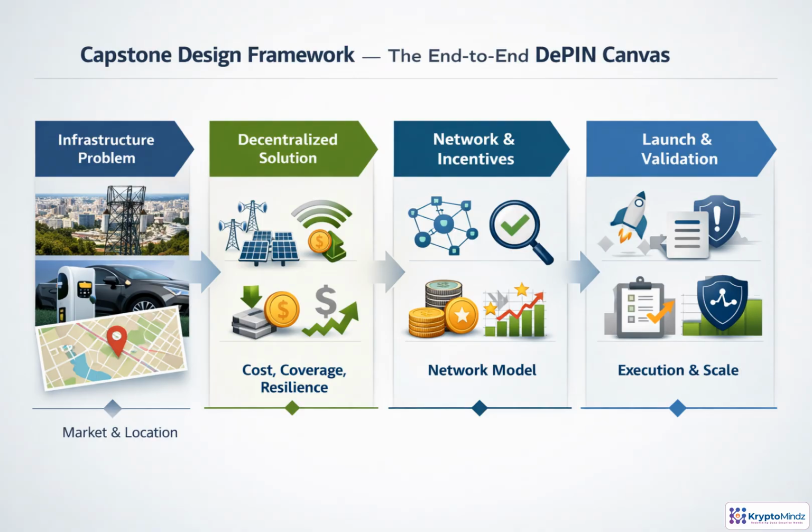Think of the capstone canvas as a chain of evidence. First, identify a concrete infrastructure pain, who feels it, and where it occurs. Then show why decentralized supply can improve cost, coverage, resilience, or utilization. Next, design the contributor network, what they provide, how work is verified, and how rewards and pricing stay sustainable. Finally, pressure test launch, operations, metrics, and risks, so the concept becomes investable, not just interesting.